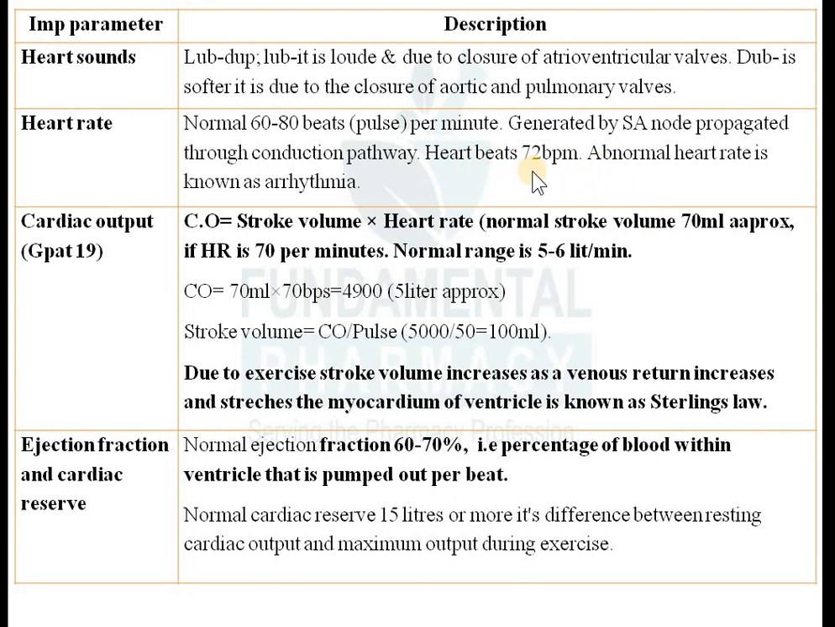But if abnormal, the abnormal heart rate is known as arrhythmia. Okay, arrhythmia, and that's why antiarrhythmic drugs are used to correct the disturbed rhythm of your heart.